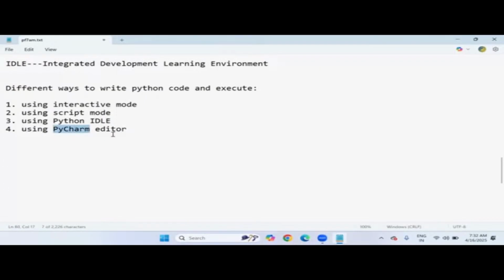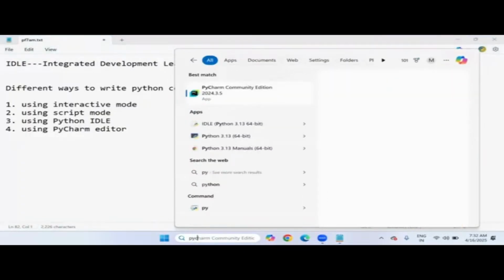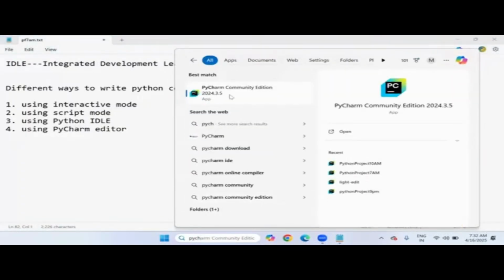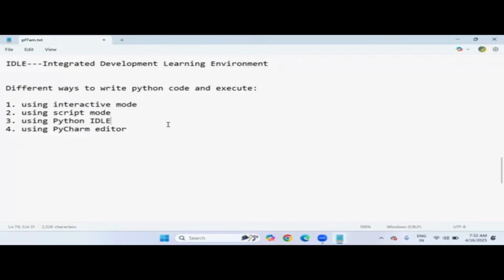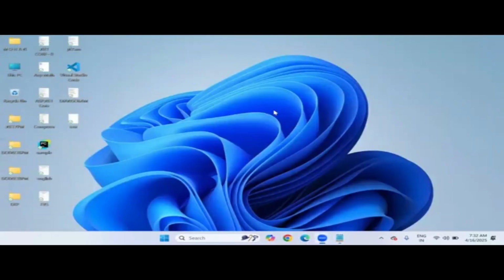Once I launch the PyCharm editor, from here onwards our concepts and lectures will all be with the PyCharm editor only. Yes, but I already have the PyCharm editor in my system. Look at this, go to the search and simply type PyCharm. I already have PyCharm Community Edition there. So I need to uninstall it now so that I can show you the installation process step by step easily, so that you can also set it up from your side today.